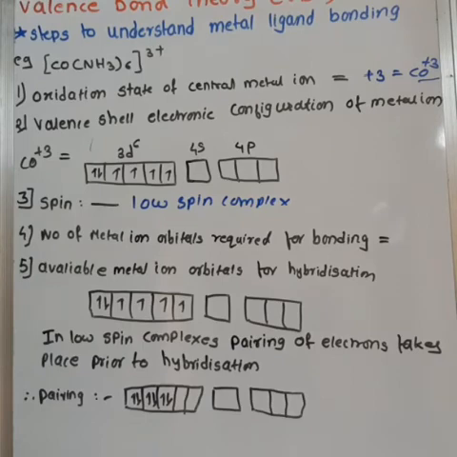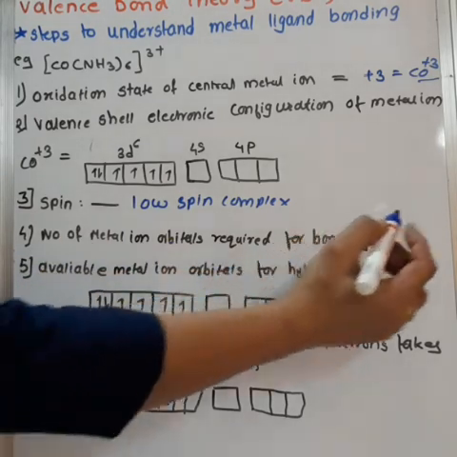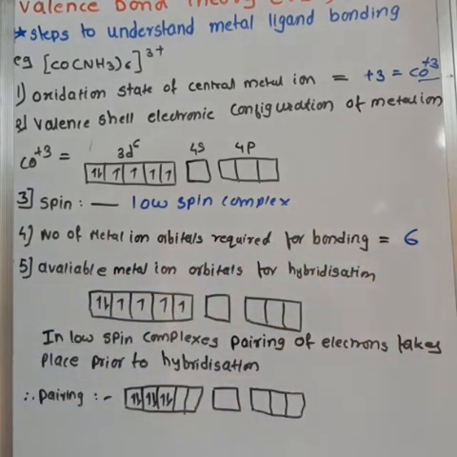Fourth step is, from the number of ligands, find the number of metal ion orbitals required for bonding. So ligands are 6. So the number of metal ion orbitals required for bonding is 6. Six orbitals are required for bonding.